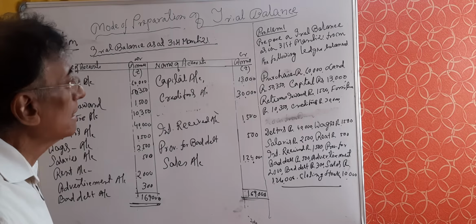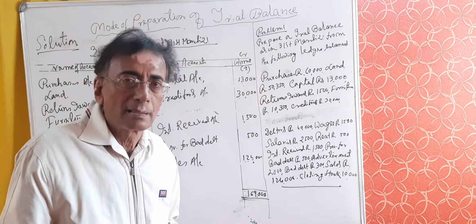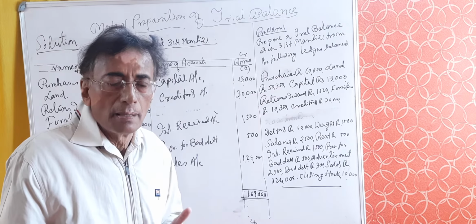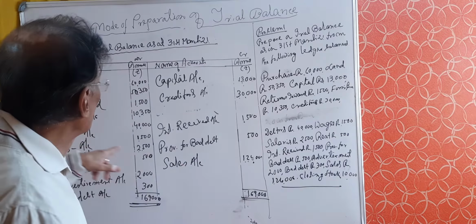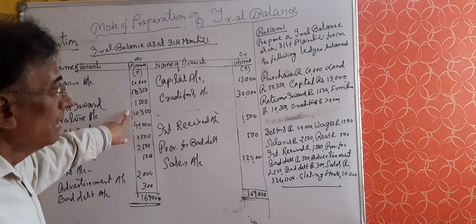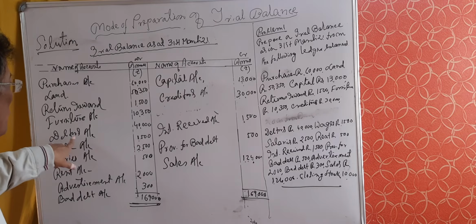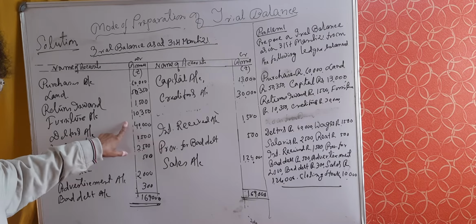Next one is returns inward. What is returns inward? Returns inward is sales return. Sales means income. Sales return is deduction of income. That's why it has been shown in the debit side. Sales returns inward 1,500. Next one is furniture. Furniture is asset. It represents debit balance. So furniture has been shown in the debit side with the value 10,350.